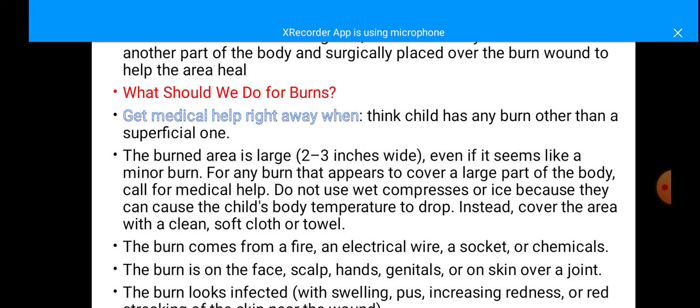And what should we do for burns? According to the first aid for burns, whatever we do for adults, we follow the same way in children also.